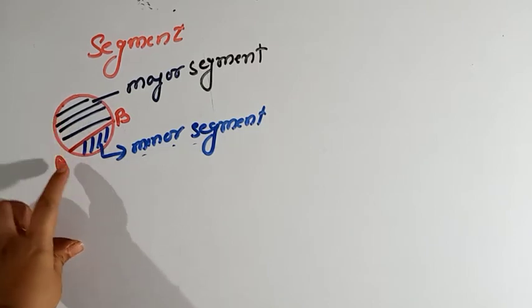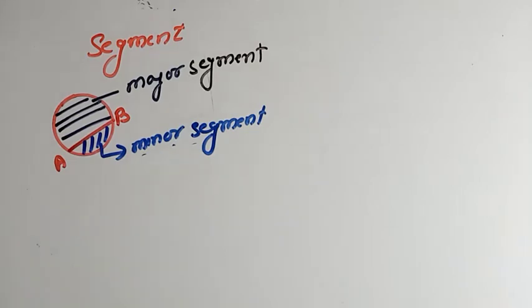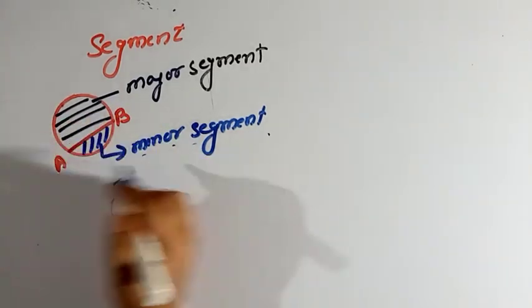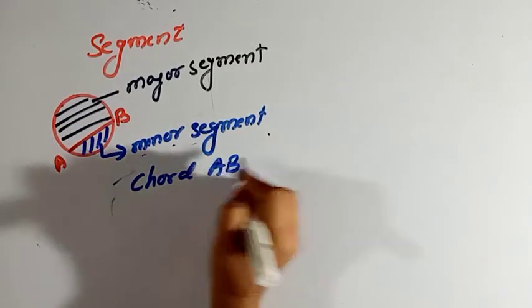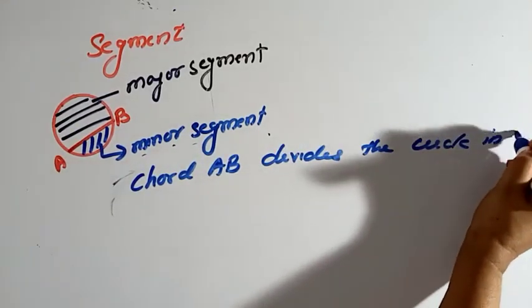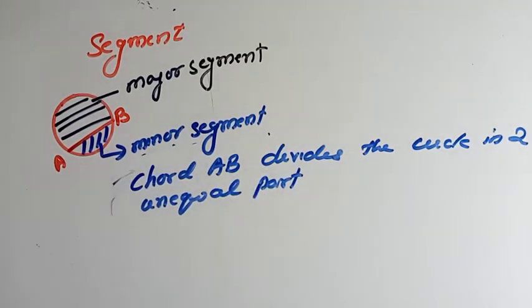When the chord AB divides the circle into two unequal parts. If the chord divides the circle into equal parts, then it will be a semicircle. But when it divides the circle into unequal parts, then it is known as the segment: minor segment and major segment.